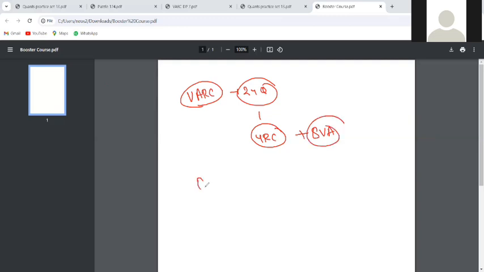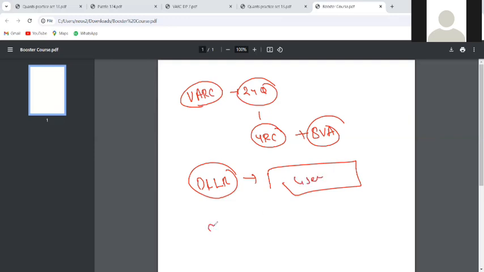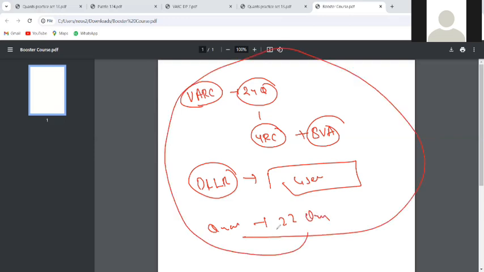When it comes to DILR, you'll have a total of 4 sets, and quants will have 22 questions. This will be discussed from Monday to Friday.